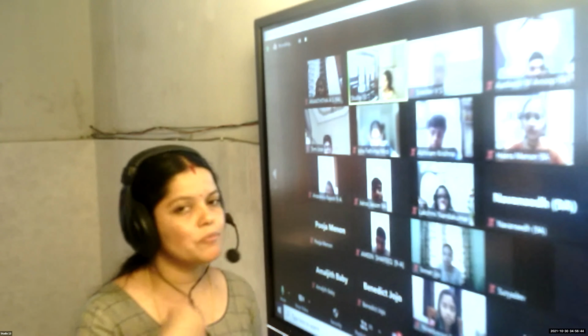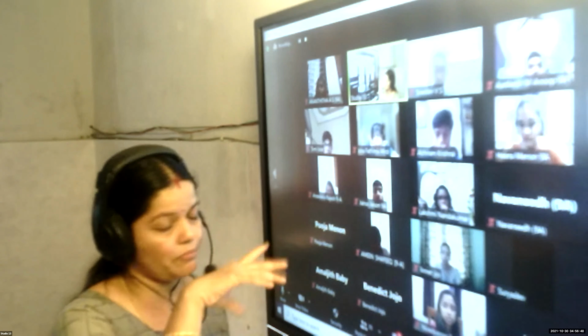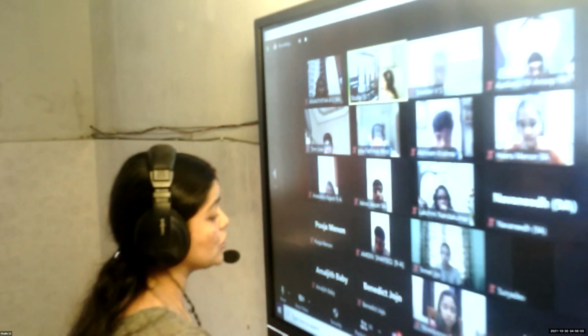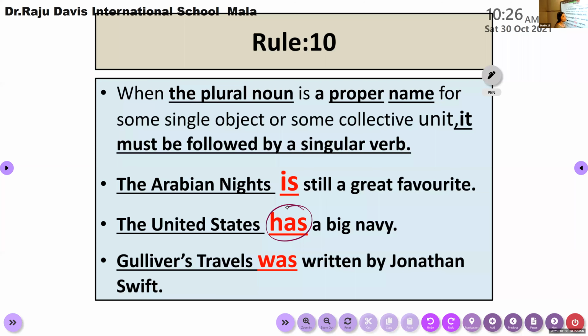Whatever it is, we may get different books, but it is coming under only one title, right? So there we need to use a singular verb. If it is a proper noun that is plural in form but singular in use, then we need to use a singular verb. This is rule number 10.